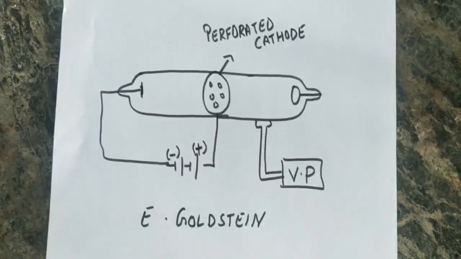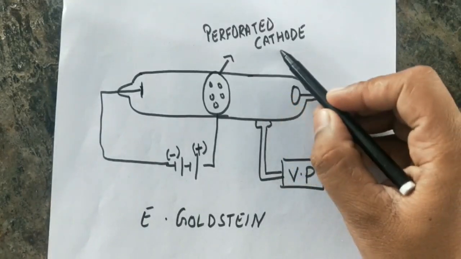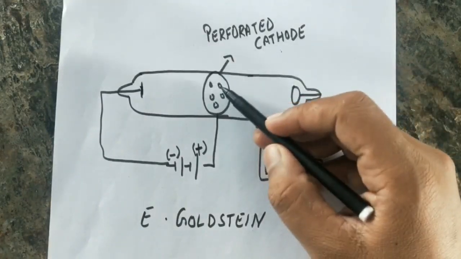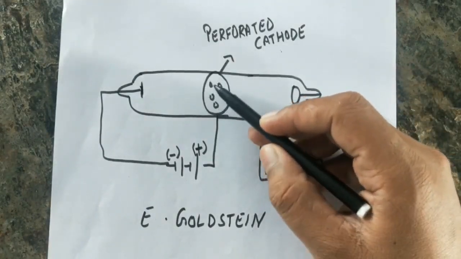The second charged particle, called the proton, was discovered by E. Goldstein. He performed a similar type of experiment with a slight change: in this experiment, in the discharge tube he took a perforated cathode. Perforated cathode means the one which contains holes.